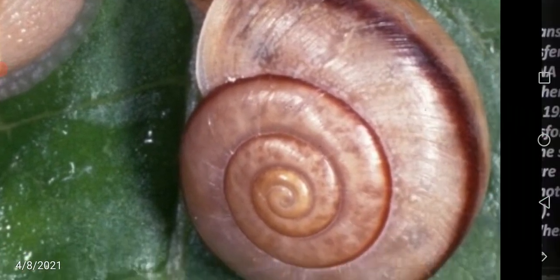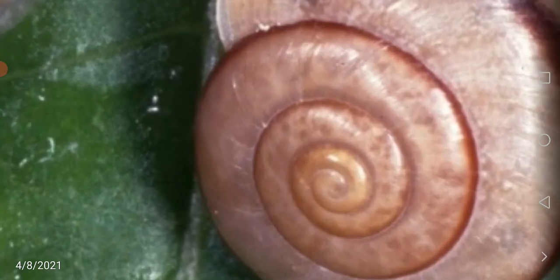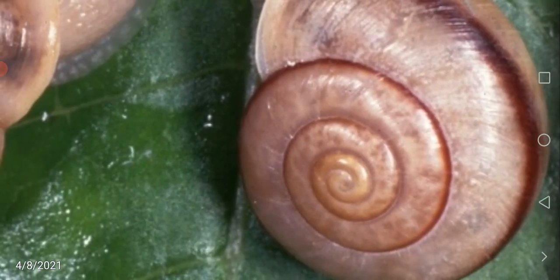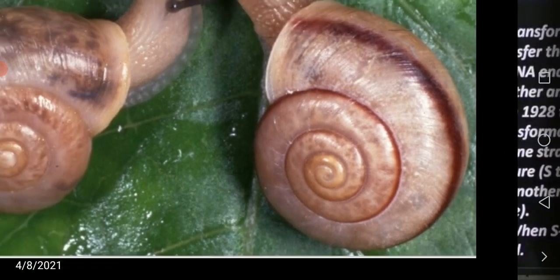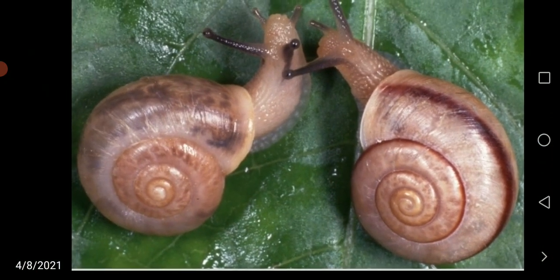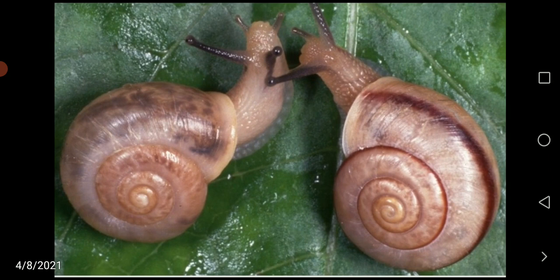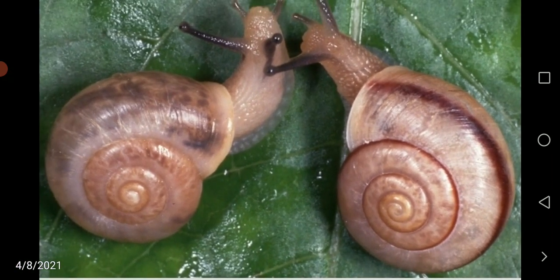And here this shell coils anti-clockwise. Anti-clockwise coiling is called sinistral type. Just note it down. There are two types of coil in the shell: one is dextral type and another one is sinistral type.